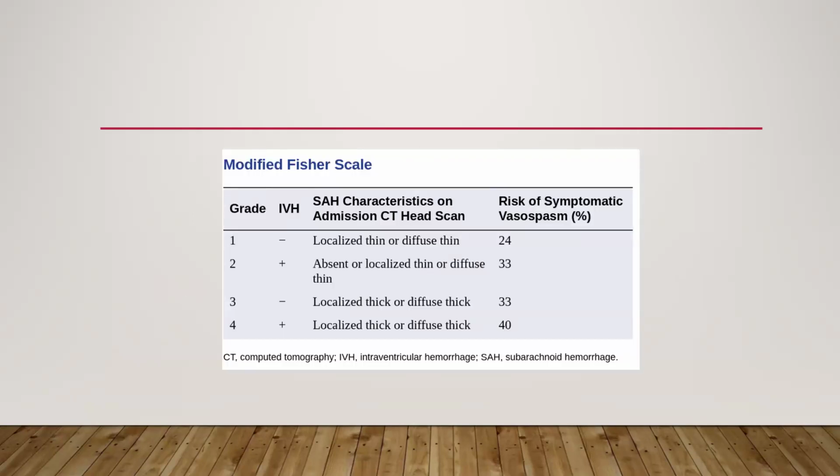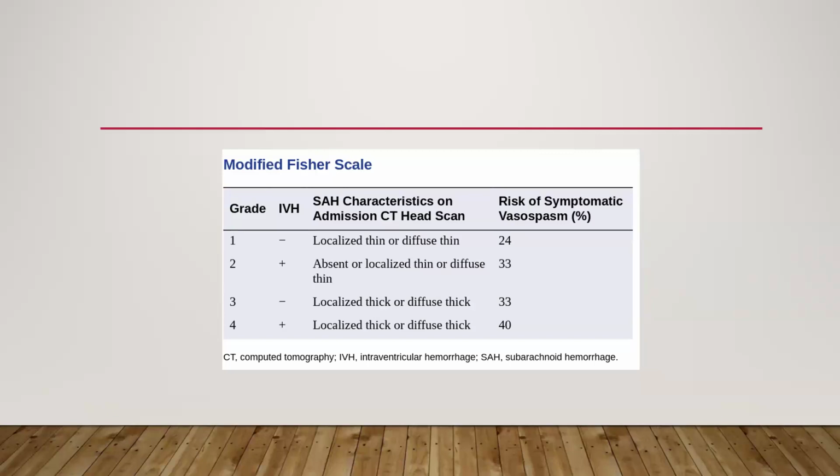So we'll see what the modified Fisher scale is. According to this, grade 1 means there won't be any IVH, and the SAH on CT head scan will be localized thin or diffusely present, but the rim will be thin. If it is there, then the risk of vasospasm will be 24%. If IVH is present but SAH is absent or localized, thin or diffusely present thin, then the risk of vasospasm will be 33%.